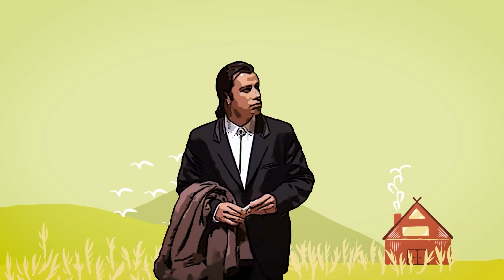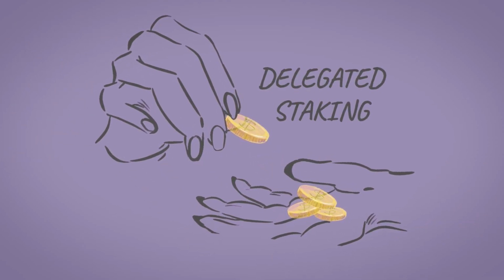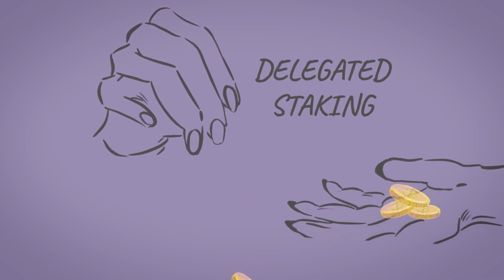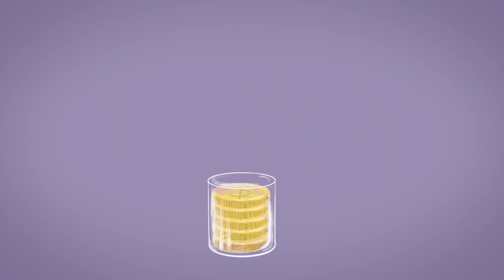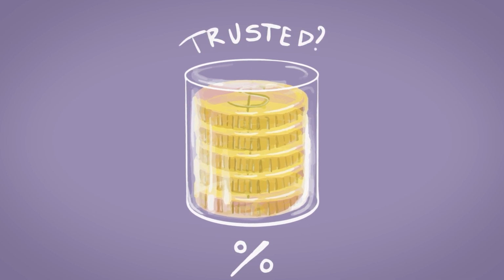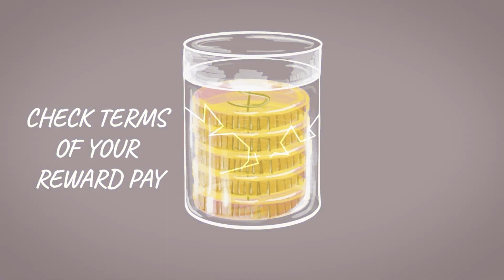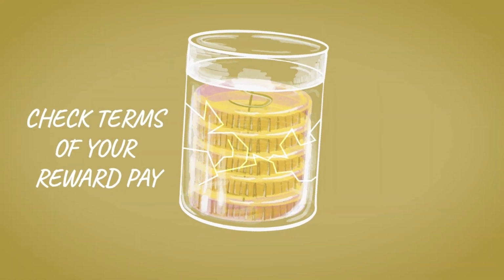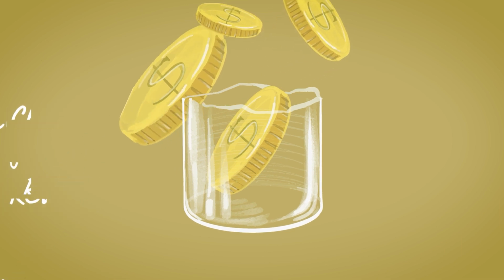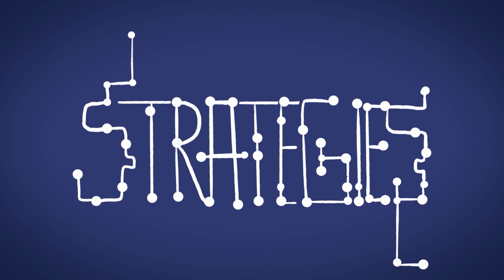And then, if you stake in a delegated way, that is, you ask someone with the knowledge and infrastructure to stake your coins for you, you might need to consider their commission fees or, in general, if they are a trusted validator. Finally, be mindful of the terms of your reward pay. It might be that you'll get your rewards paid in a few days, months, or a year. Be aware of that. So, what are some strategies you can use when you start staking your coins?